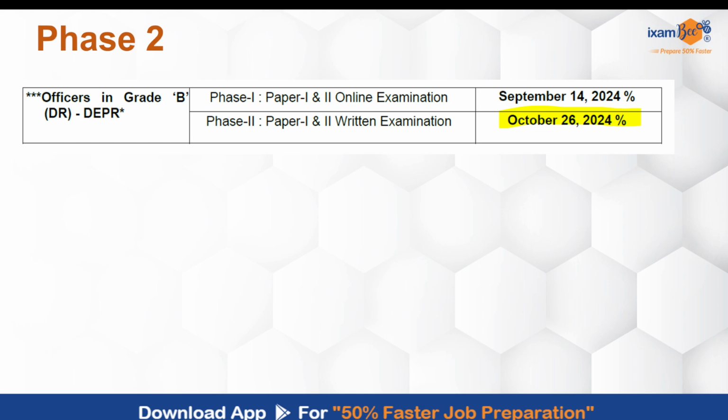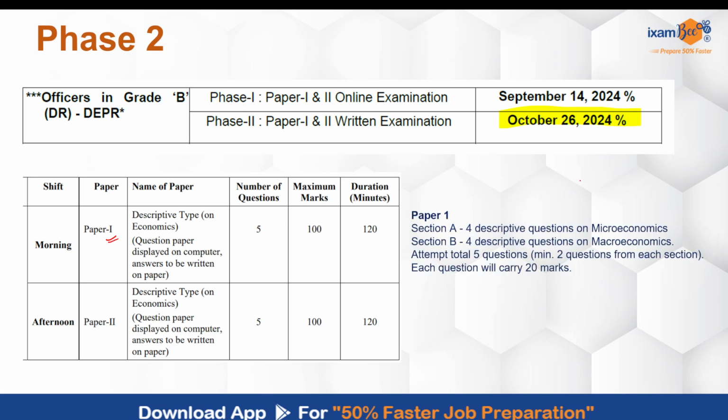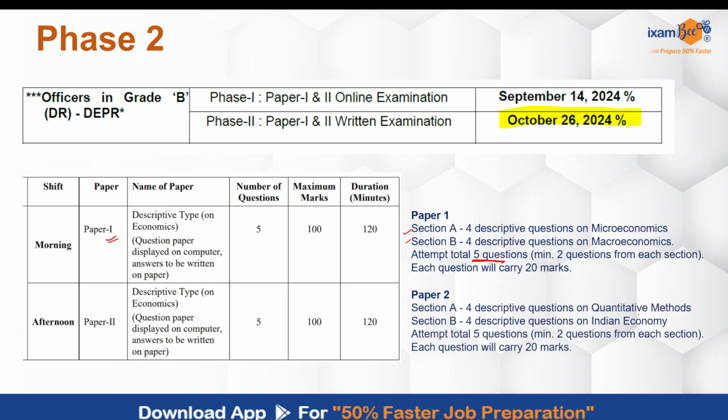So phase 2 is going to be on the 26th of October, which will be descriptive in nature, right, consisting of 2 papers. Paper 1 will focus on your macro and microeconomics. You will be given 4 questions each, in which at least 2 you have to give from each section, and a total of 5 questions have to be attempted. Your paper 2 will be in the second shift, which will focus on Indian economy and quantitative methods. And again, at least 2 questions from each section with a total of 5 to be done.